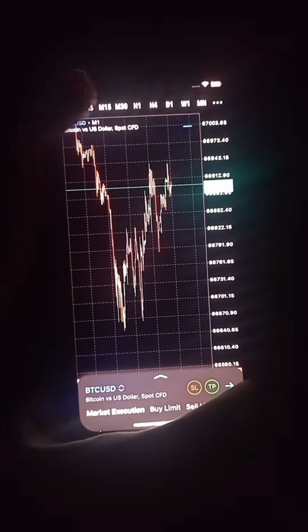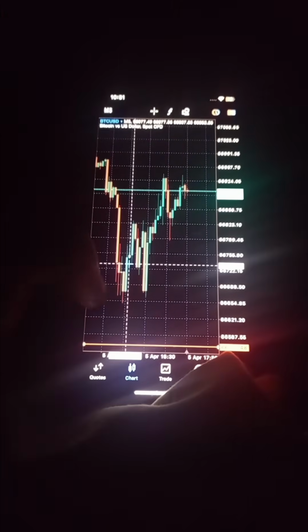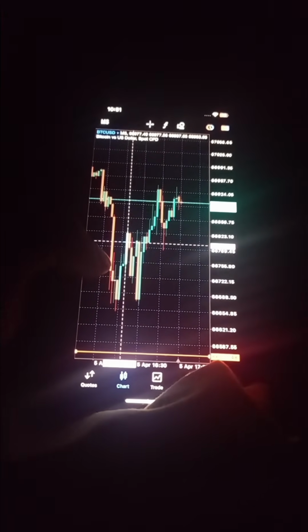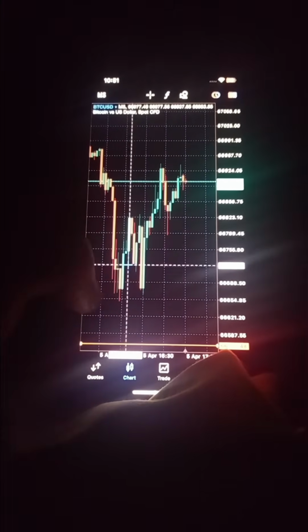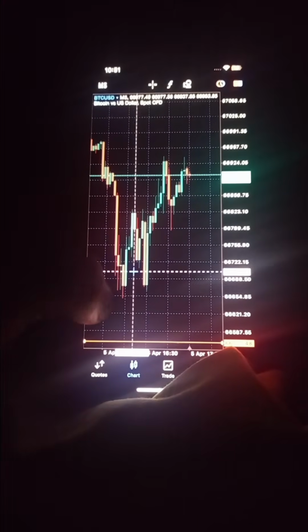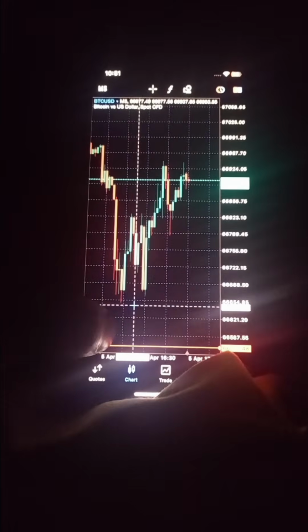Wait, let's scale down to the lower time frame. As you can see, it's much better in the 5 minute time frame. There's an order block right here, and this is the break of structure. My strategy is waiting for the price to get back here to the order block. Then I place my buy order here, and my stop loss is right here.